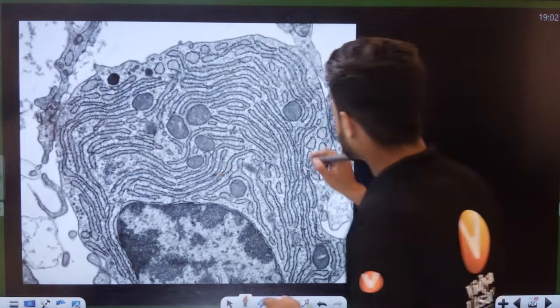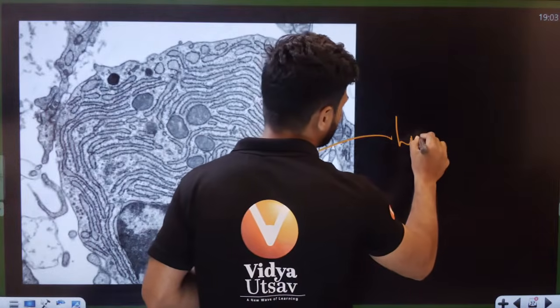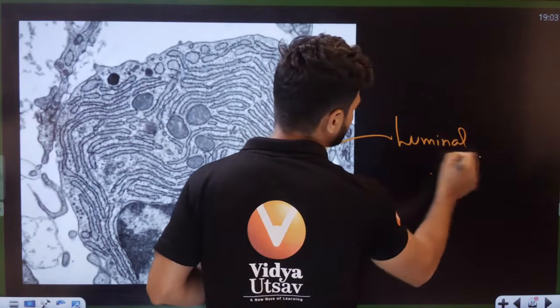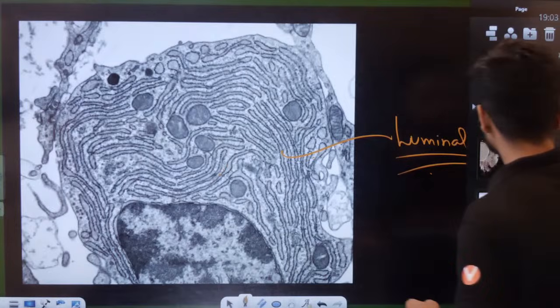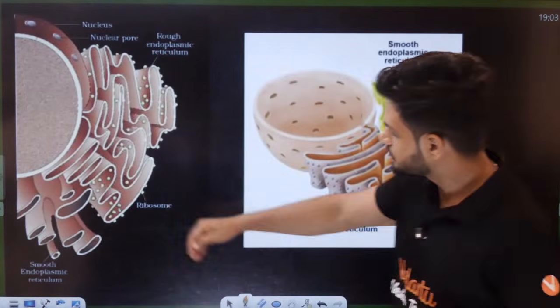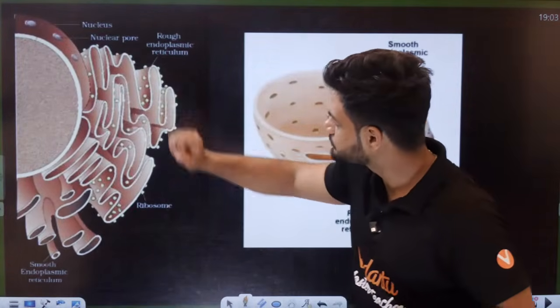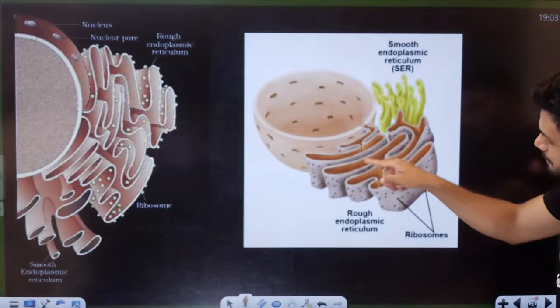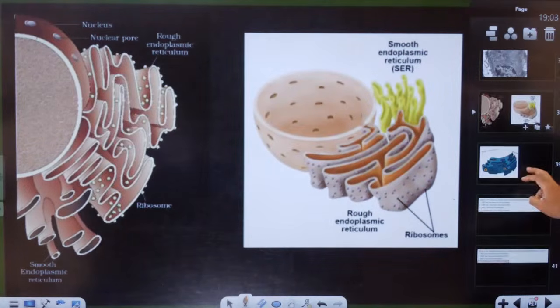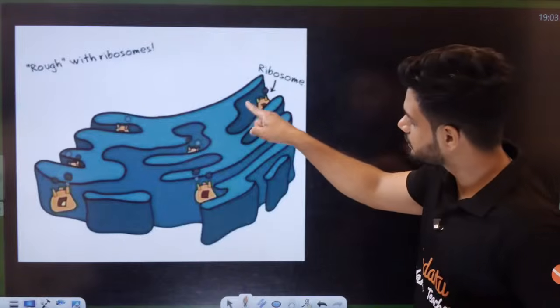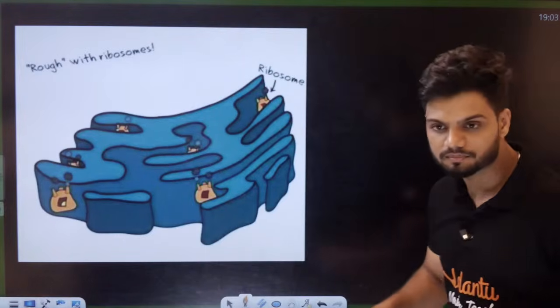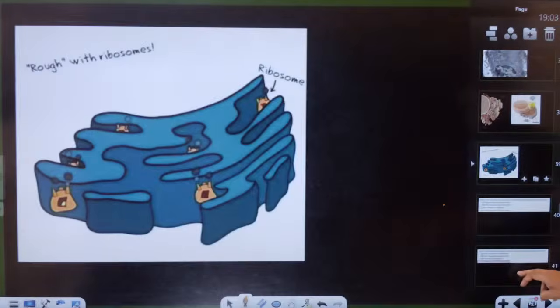This entire part is called the luminal part. See, this is the cisternae part here. Extension of nuclear membrane. See, students, this is our extension of membrane. Now, students, that's how it is.